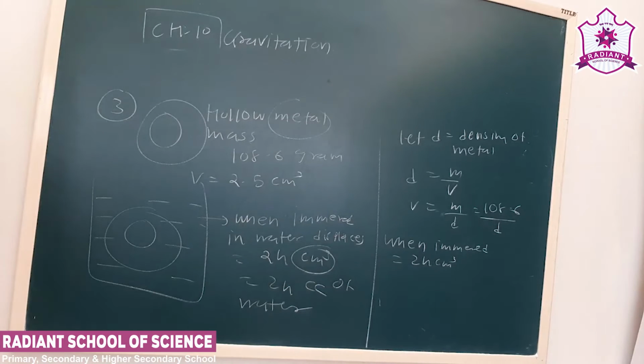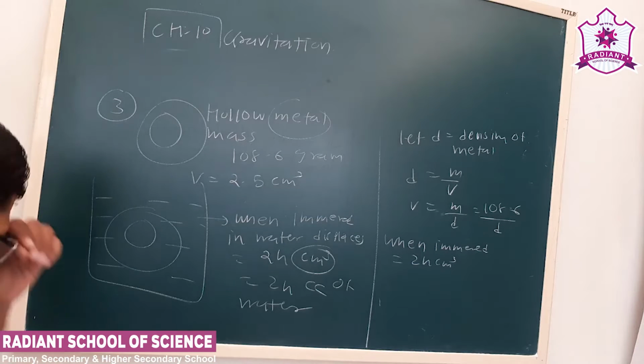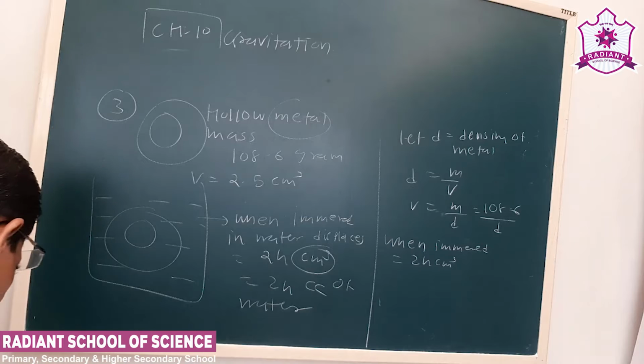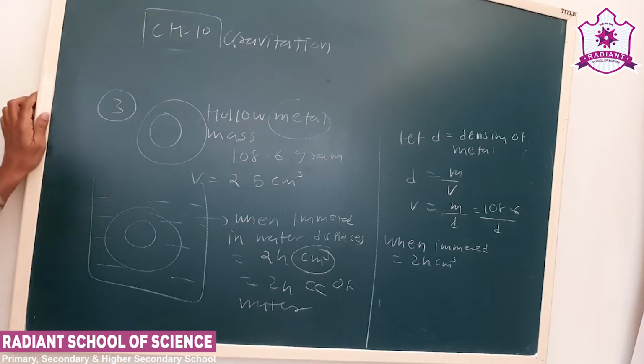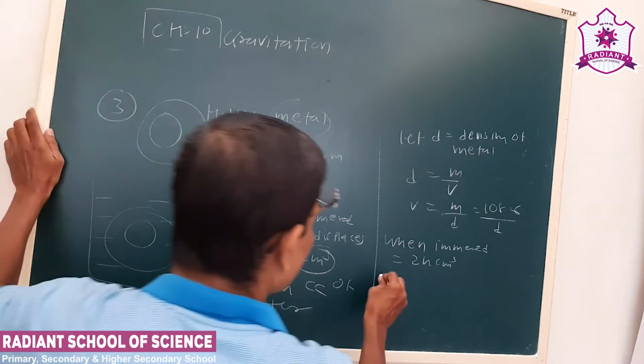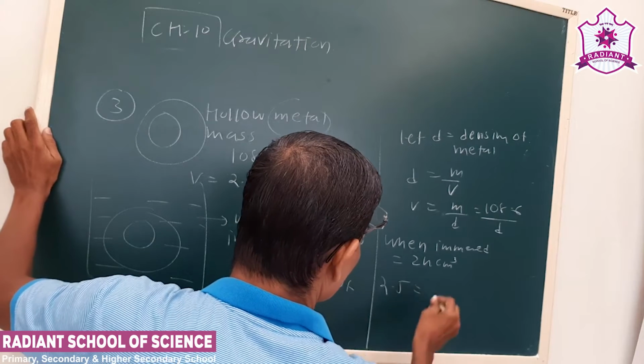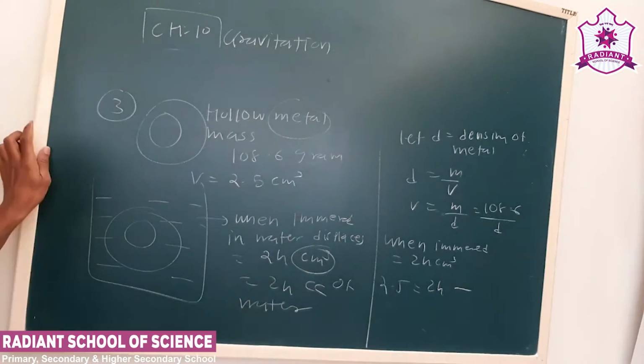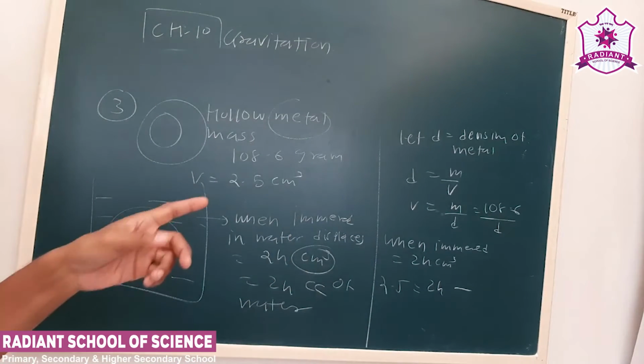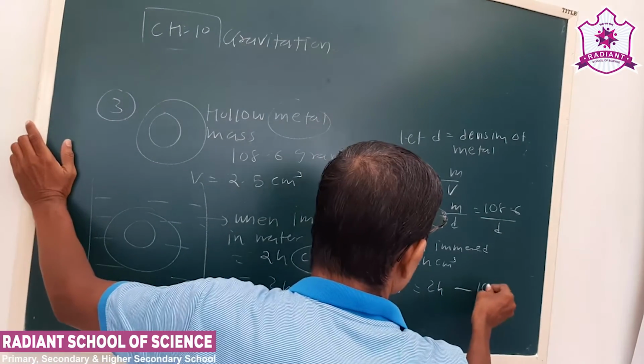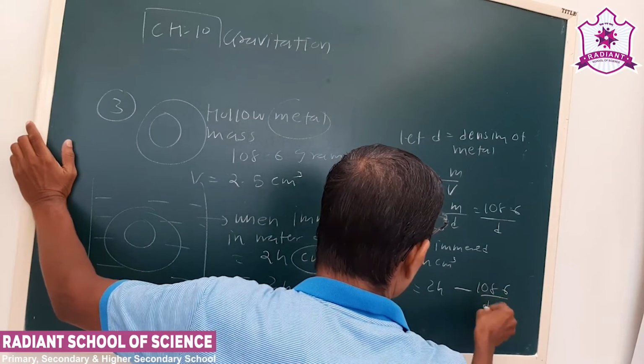Okay. Now what will be the loss of what? Loss of volume, or we say change in volume. Liquid displaced is 24. Volume is 2.5 centimeter cube. So this 2.5, the total volume is 24 centimeter cube minus 108.6 upon D. Why?